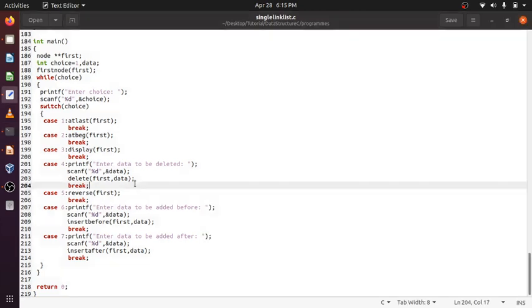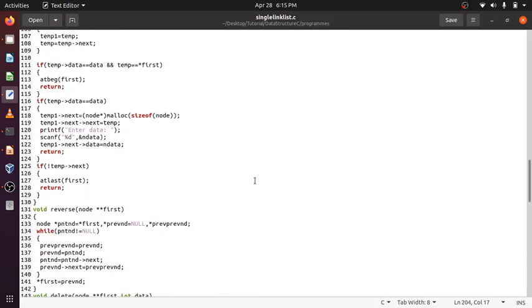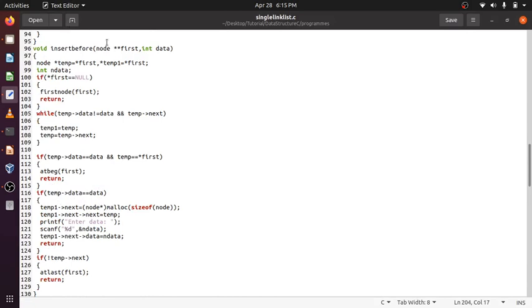How is this insert before working? Let's go there. Insert before. First time, temp is also first. If it is null, the first node will be created. If it is an empty list. No, it's not an empty list. So it will traverse till the data is found or the last node is found.